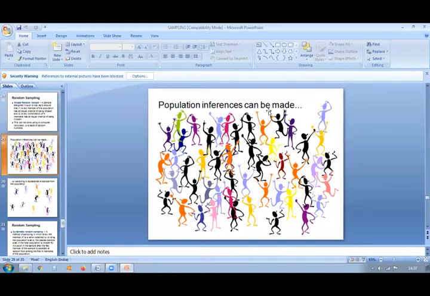Population inferences can be made like this. So you can see this is the population. You can see different colors: black, blue, indigo, yellow, pink, different colors. So selecting from this whole population is called a sample.